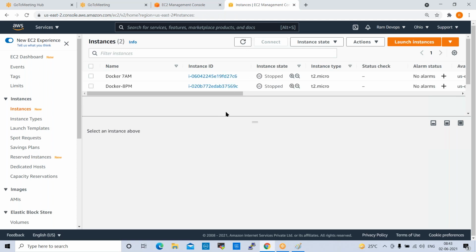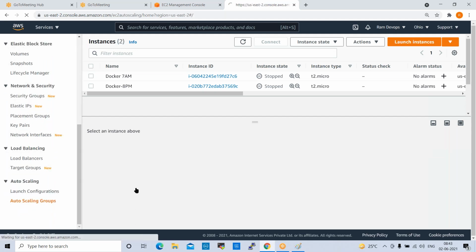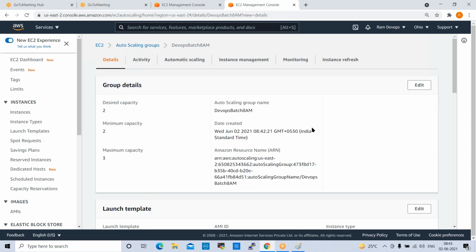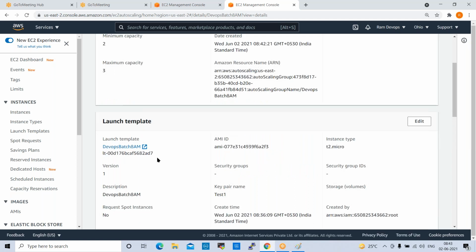It's not created. Let us wait. Desired capacity 2, auto scaling, minimum capacity. Security group.